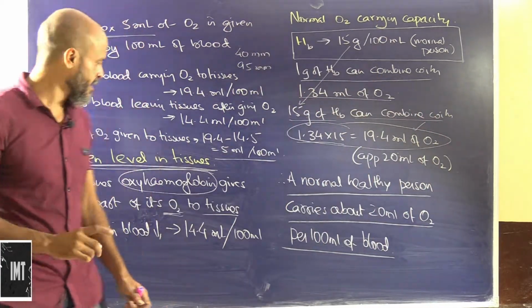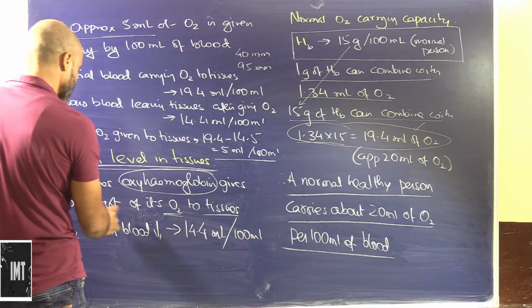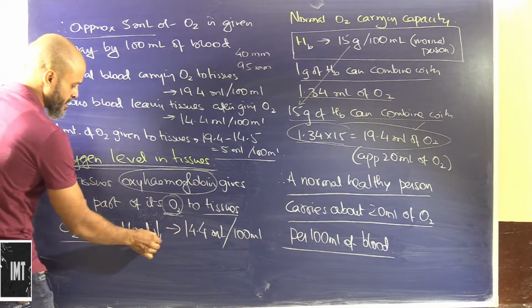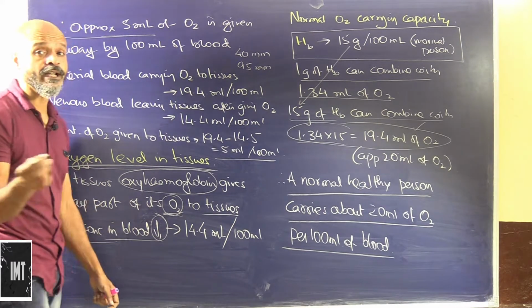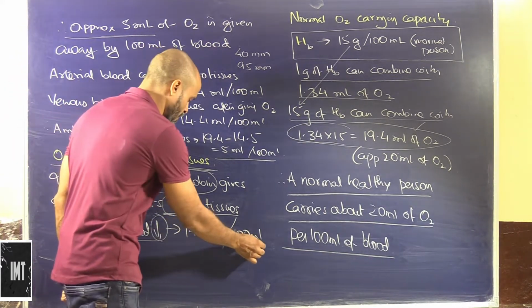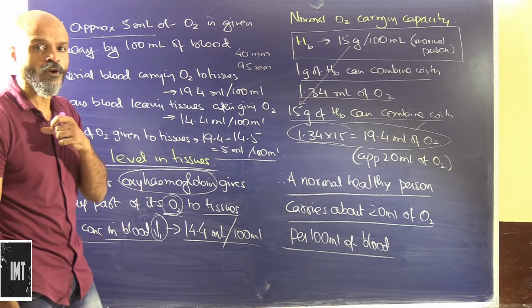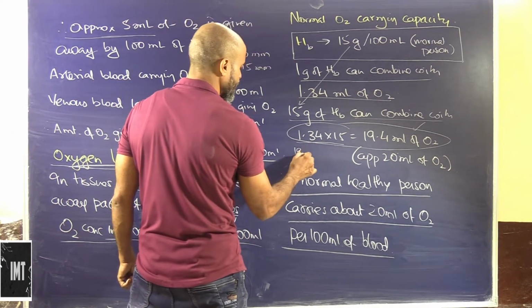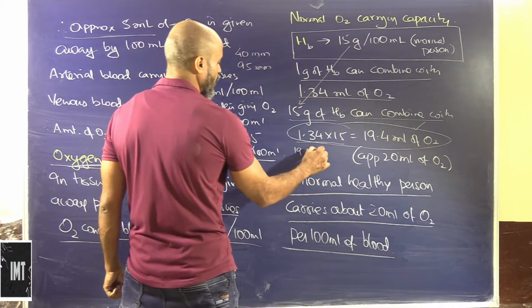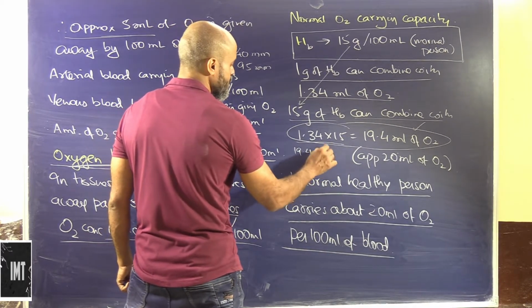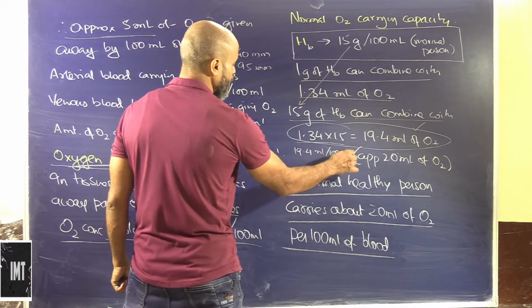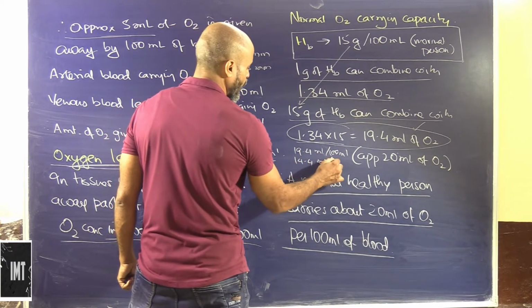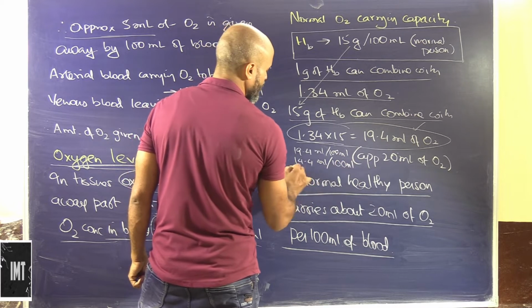So in tissues the oxyhemoglobin gives away part of its oxygen to tissues. The oxygen concentration in blood obviously will decrease, to approximately 14.4 milliliter per 100 milliliter. If you see, this is 19.4 milliliter of oxygen per 100 milliliter of blood, and here it reduces after supplying to 14.4 milliliter per 100 milliliter of blood.